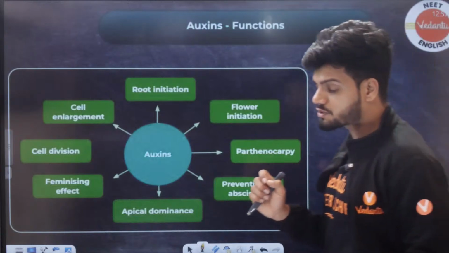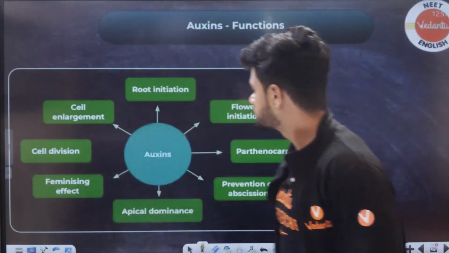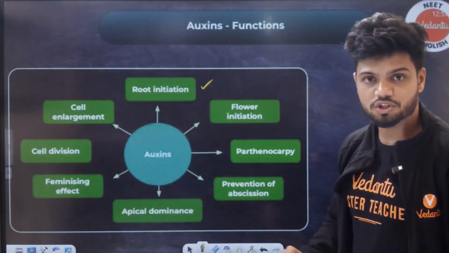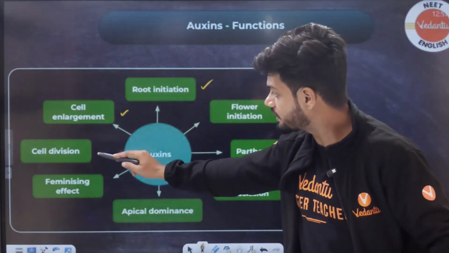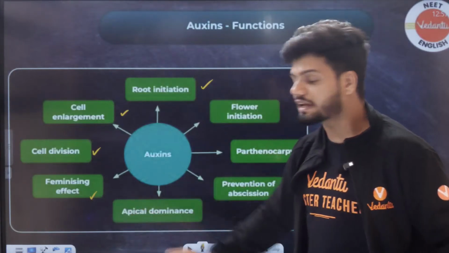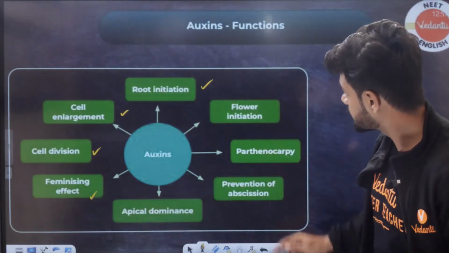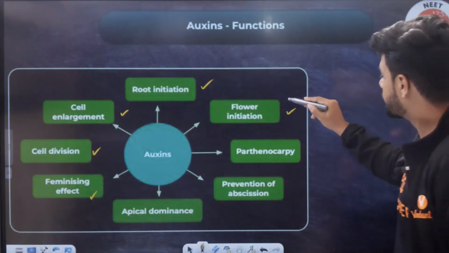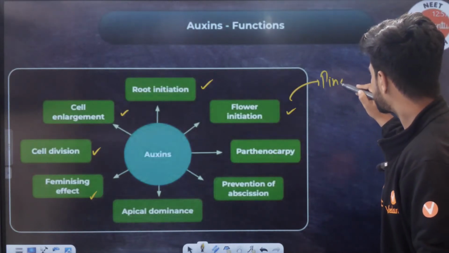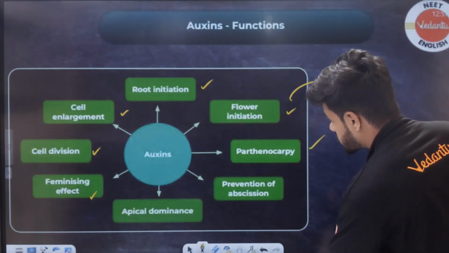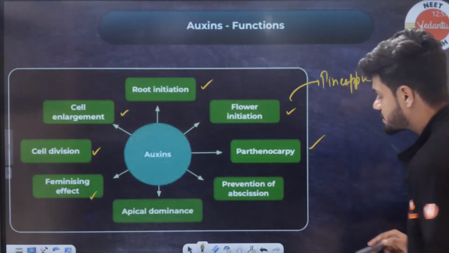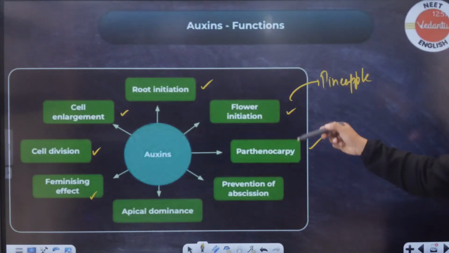The main question they will ask you is the functions. For example, root initiation, not root hair initiation, root initiation, cell enlargement, cell division, feminizing effect, provides female flowers, flower initiation mostly in the case of pineapple. There's parthenocarpy, students. Listen, this is very important. Parthenocarpy, that is, it will produce seedless fruits.